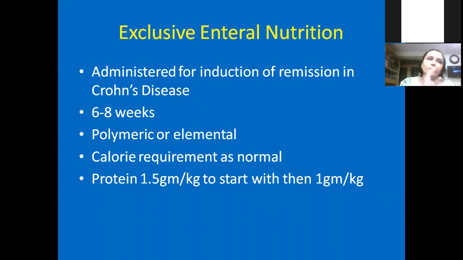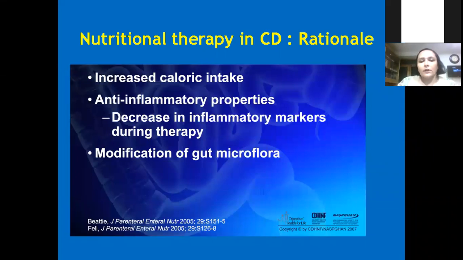We calculate the amount for each patient, giving protein up to 1.5 grams per kg, starting with 1 gram per kg, because often they have nutritional deprivation and we should avoid refeeding syndrome. So gradually we build up the protein and calories, and the full amount is achieved within 1 or 2 weeks, and ultimately it is maintained for 6 to 8 weeks. This helps with increasing calorie intake, and it has anti-inflammatory properties. But if you ask me how it works, we don't know. It might be modifying the gut microflora and thereby reducing inflammation, or it directly acts as an anti-inflammatory. There are several mechanisms described, but we really don't know, but it does work.